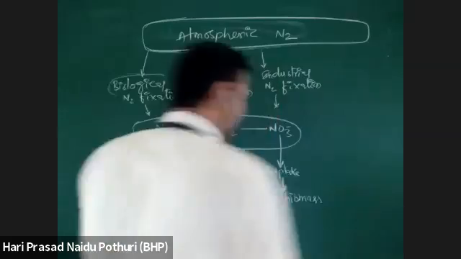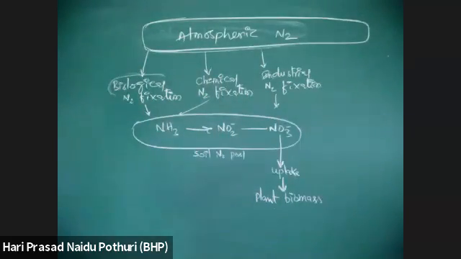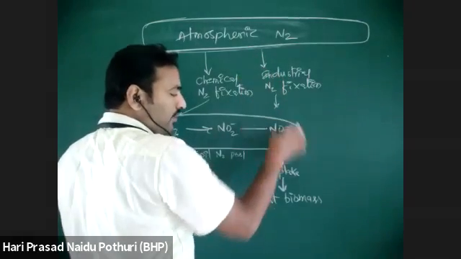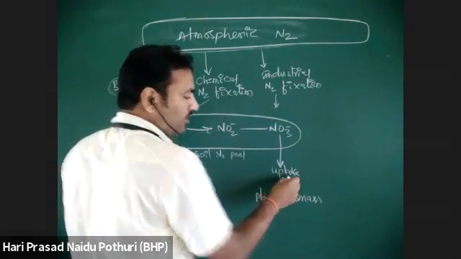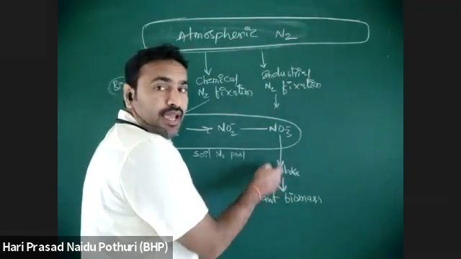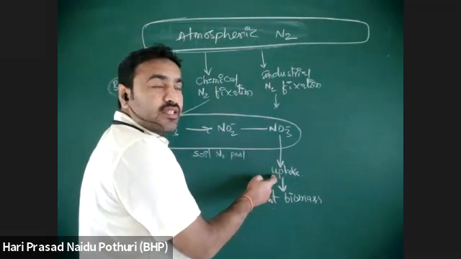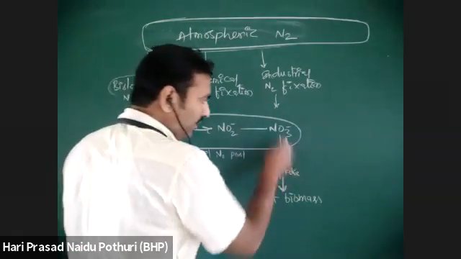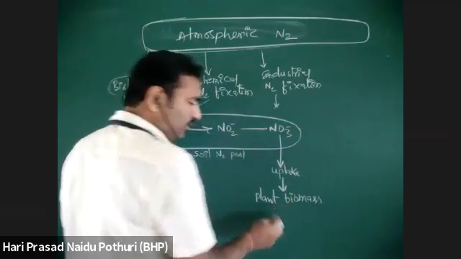Plant biomass is produced. How? The nitrate or nitrite which are fixed is taken up by the plant, where this taking up is called what? Assimilation of the nitrate. Assimilation into essential organic molecules like proteins, amino acids or nucleic acids. Then nitrogen is entering into the plant biomass.